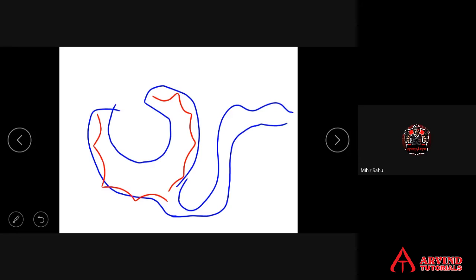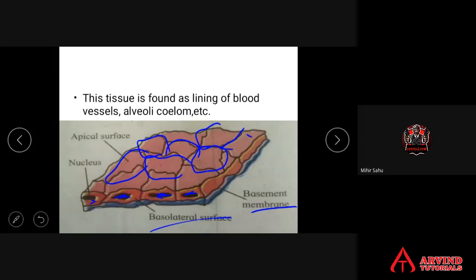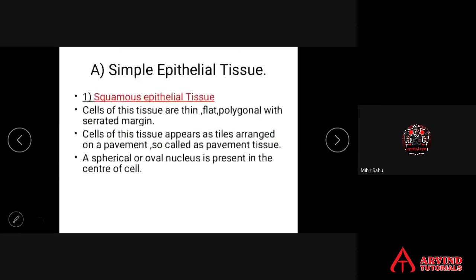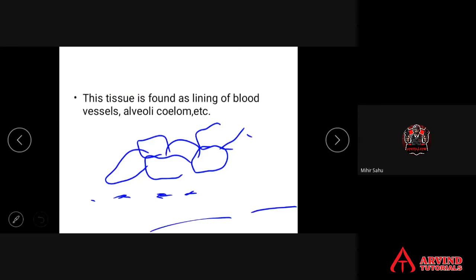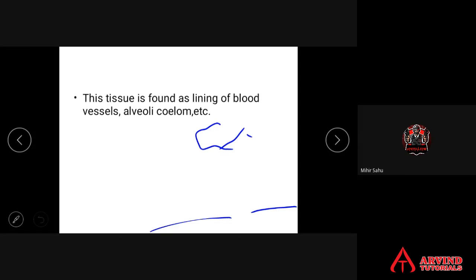In many places, as we discussed, it has functions. What were its functions? The functions are protection, absorption, secretion, and filtration. All these are the functions. Apart from that, squamous epithelial cells also prevent leakage of the body fluids. They prevent the leakage of body fluids.